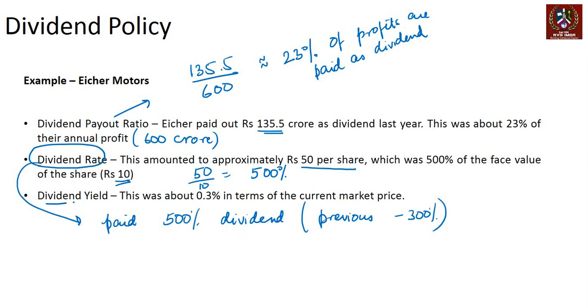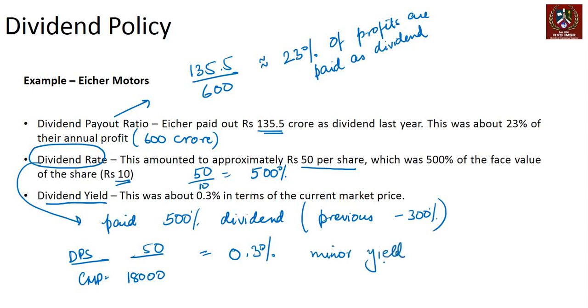Then we look at dividend yield. So the current market price is approximately 18,000 rupees. So if you divide dividend per share, which is 50 rupees, by this, you get about 0.3% approximately. So that's a very minor dividend yield. If you are investing in this stock, you're not really getting too much in the form of dividend yield here, right?